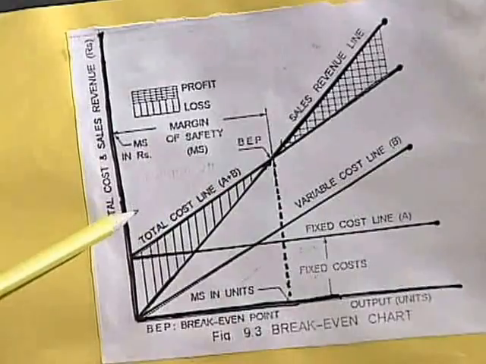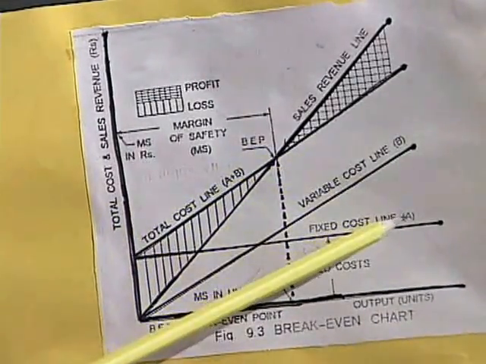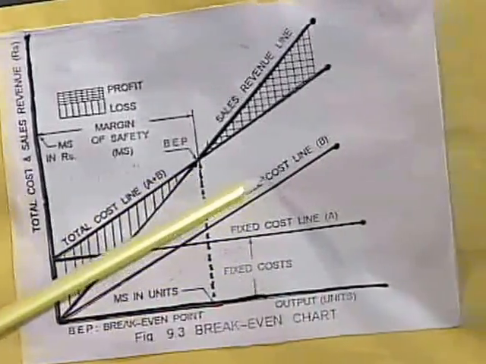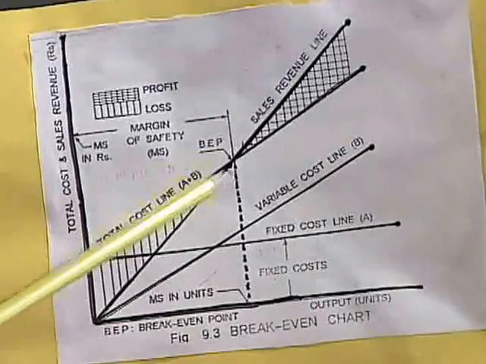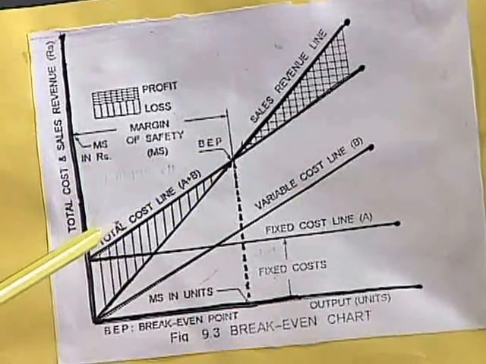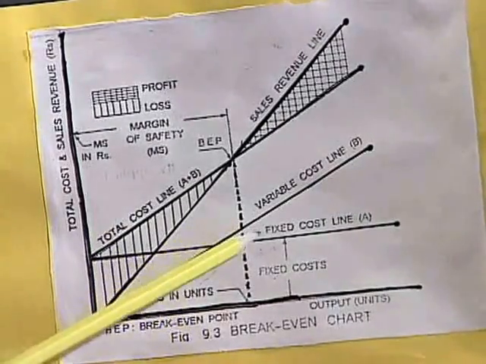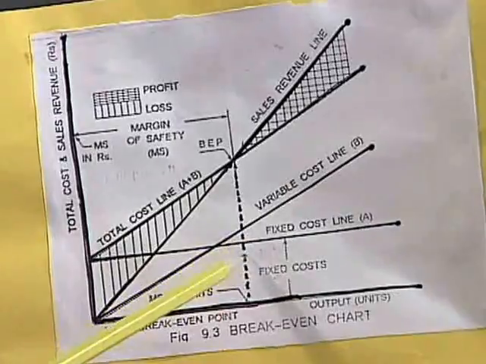Left of the break even point we will get a loss, right side of the break even point we will get a profit. What we require is that it is nearer to the y-axis, that is the best for us, because at lower volumes we will get more profit. And here is the margin of safety.